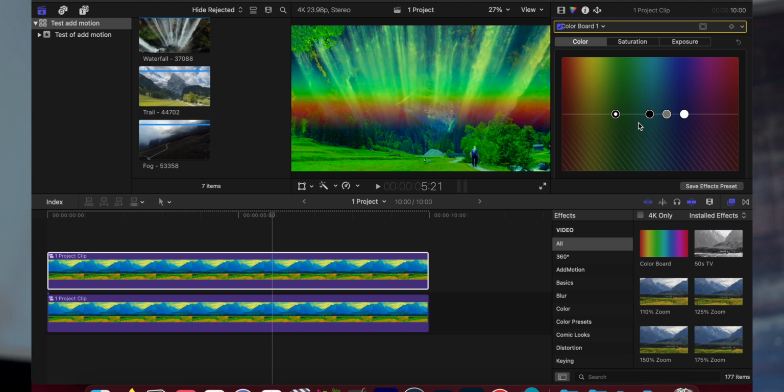The color board is an easy way for beginners to get into color grading and is good for YouTubers because it allows them to color the video quickly and easily. And let's say we want to make the greens blue. So what you do is you select shadows and drag them over to blue. Then select your midtones, drag them a bit higher in blue, and highlights. And if you need a bit more, use the master.